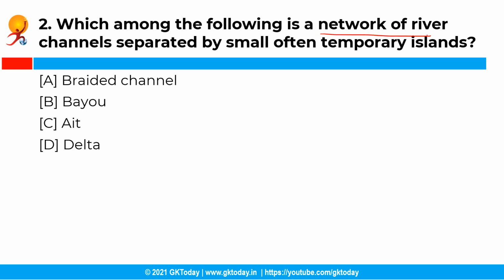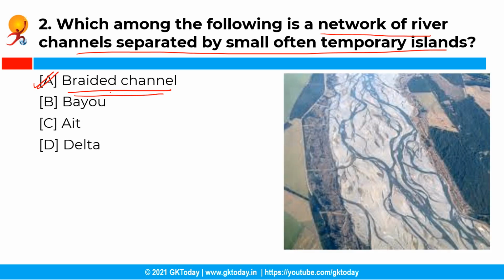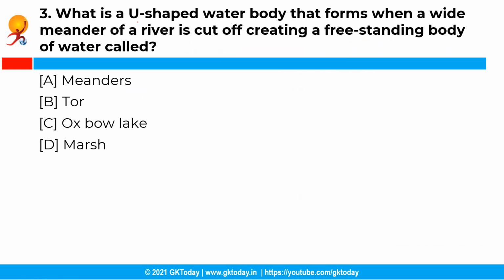So which among the following is a network of river channels separated by small, often temporary islands? So you have the following options and the correct answer is option A, that is braided channel. See, a braided river or braided channel is a network of river channels usually separated by braid bars, and they usually occur in rivers with high sediment load. Moving ahead with the next question.